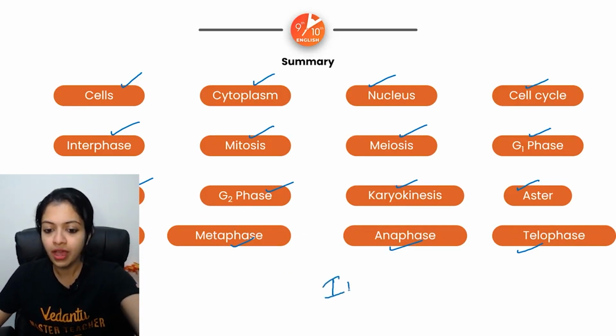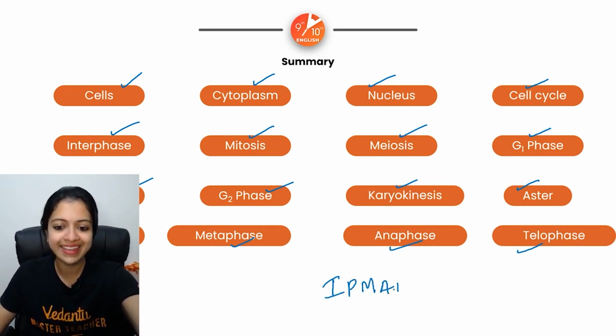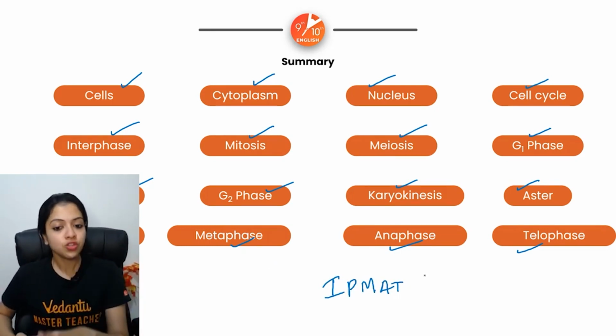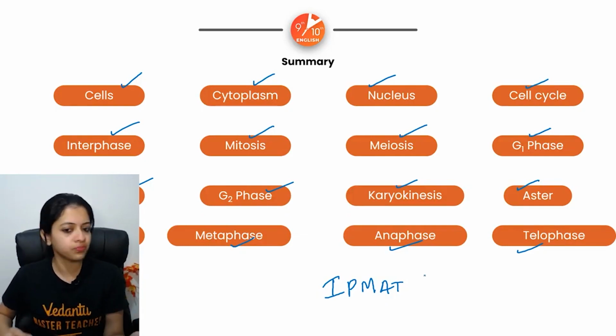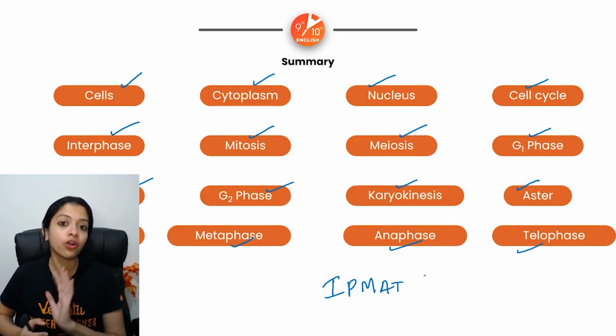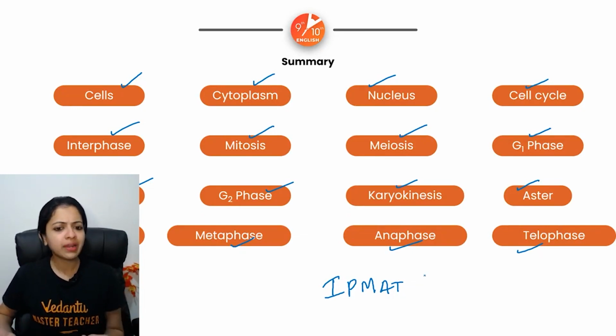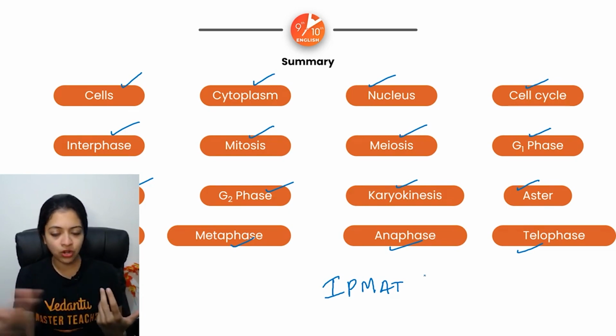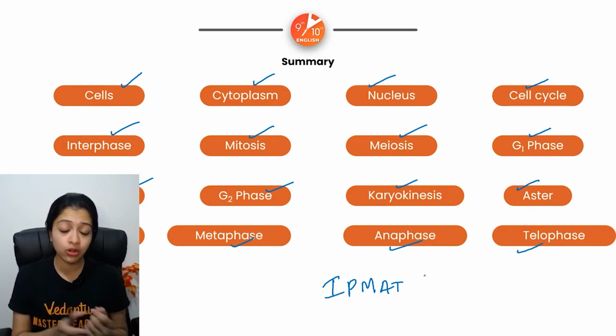IPMAT. Remember that. IPMAT. I prefer Malayalam and Tamil, as I always say. So this is one mnemonic. You could come up with your own creative mnemonics. This will help you remember the order a little better. Probably the terms are going to be exactly the same in meiosis as well. That's exactly why we've not discussed it separately, because it's a terminology session.